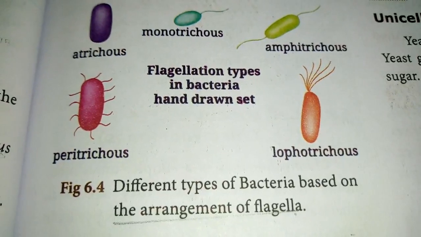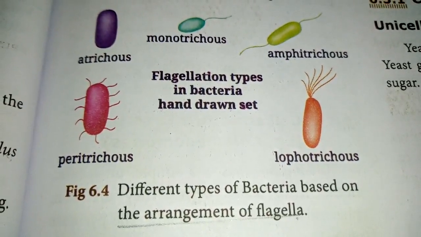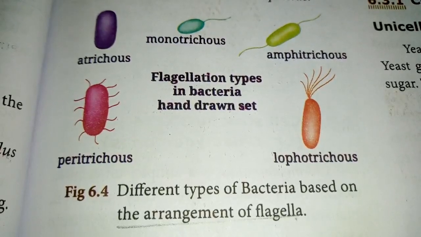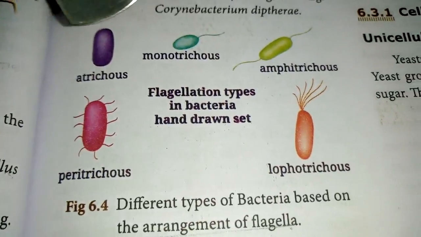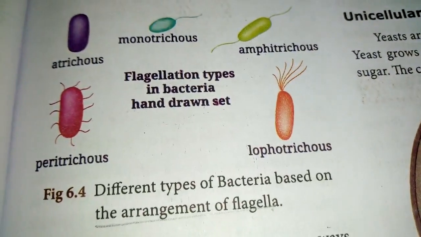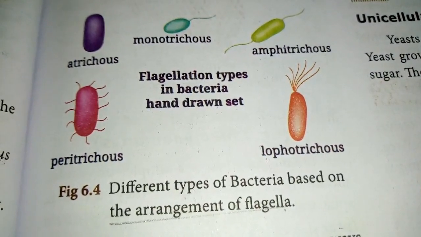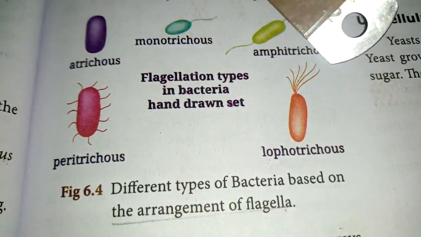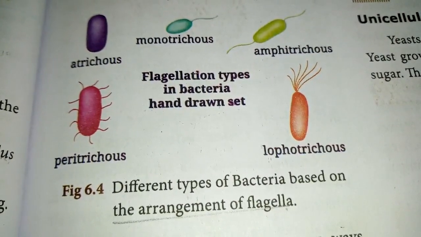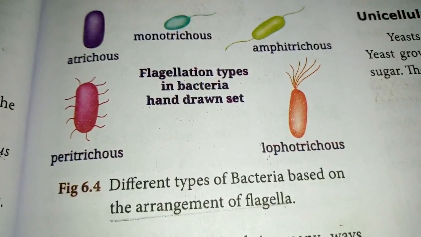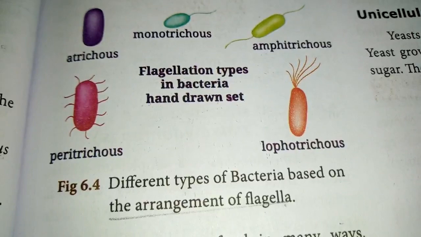Now see the picture of different types of bacteria based on the arrangement of flagella. See, Monotrichous bacteria, single flagellum at one end only. Next, Lophotrichous bacteria, tuft of flagella at one end. Next, Amphitrichous means tuft of flagella at both sides of the cell.